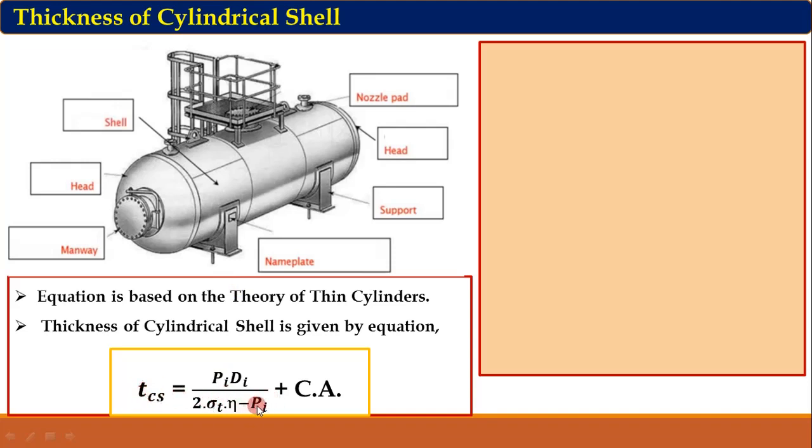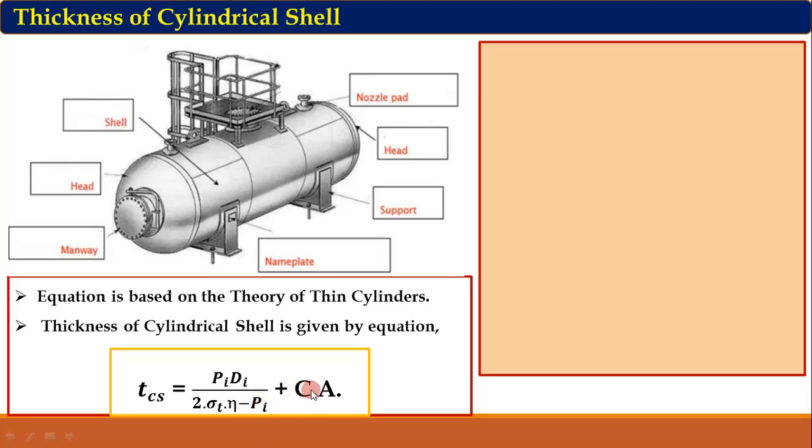If we subtract Pi from the denominator, obviously the denominator value will reduce, and if it reduces, the thickness will automatically increase. So this Pi is subtracted from the denominator to account for plastic deformation of the pressure vessel.